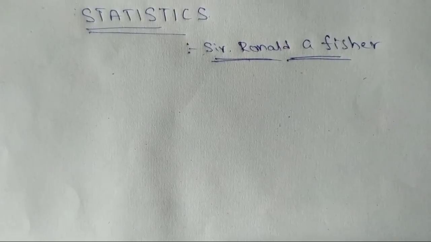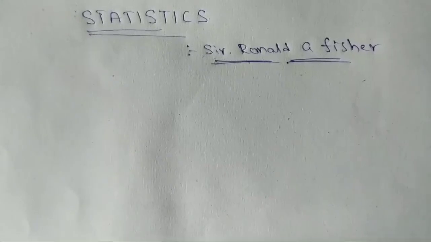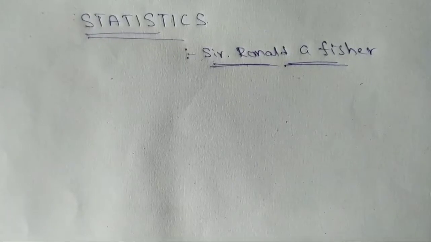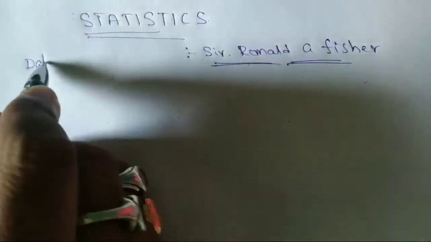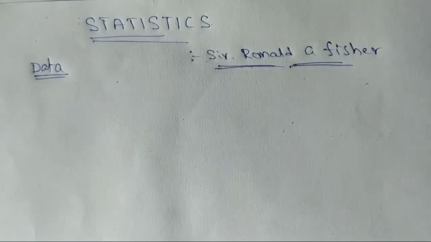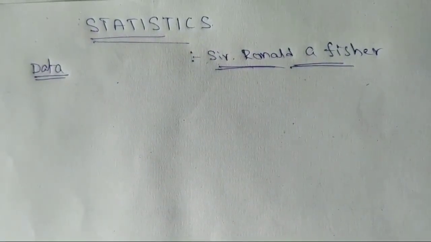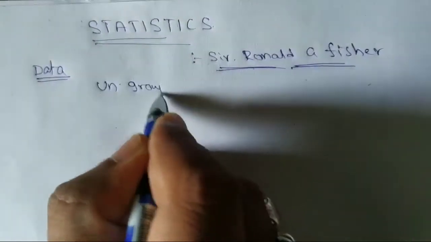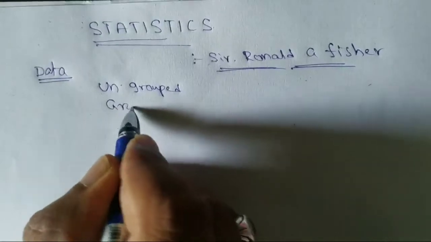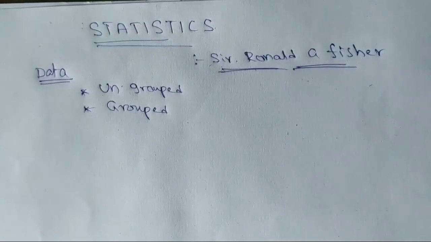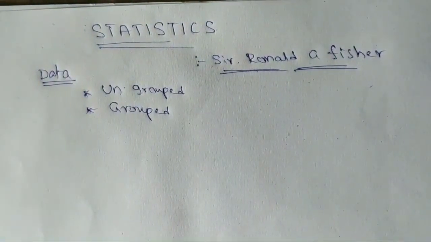Today our class is statistics. Father of statistics, Sir Ronald A. Fisher. In this statistics we first discuss data. In lower classes we learned about data handling. Here data is of two types: one is ungrouped data, second one is grouped data. With the help of this data we will find the average.